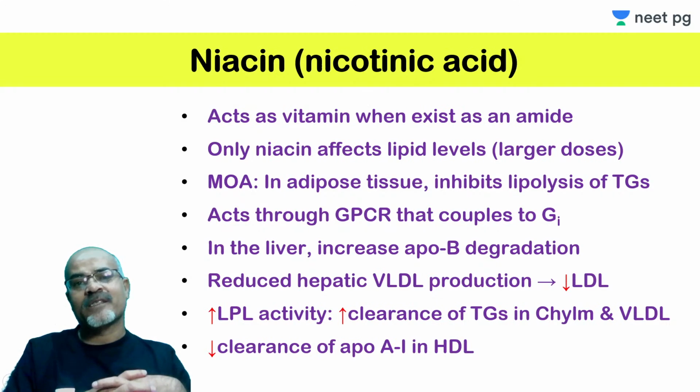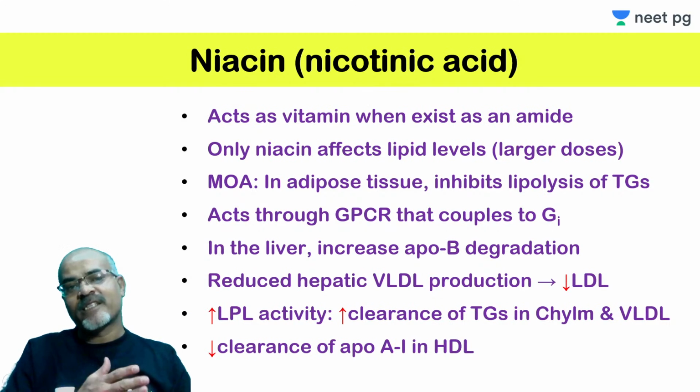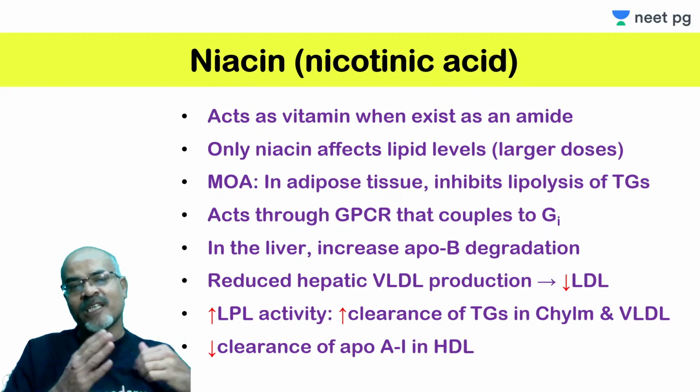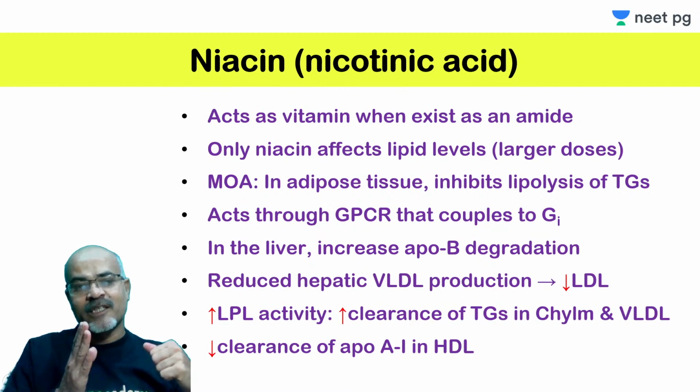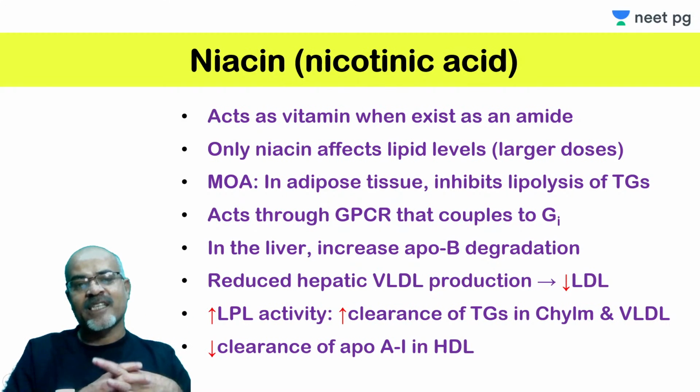And the reason why triglyceride increases, I already told you: reduced activation of farnesoid X receptor by the bile acids leads to decreased activity of PPAR alpha, increase in ApoC3 level, decrease in ApoC2 level, as well as VLDL receptors. So clearance of these triglyceride rich lipoproteins does not occur. So there is an increase in serum triglyceride.